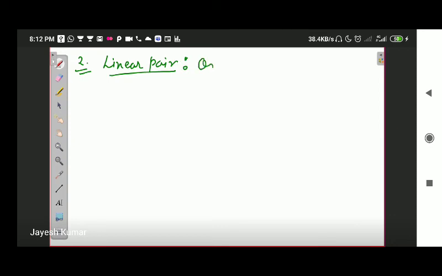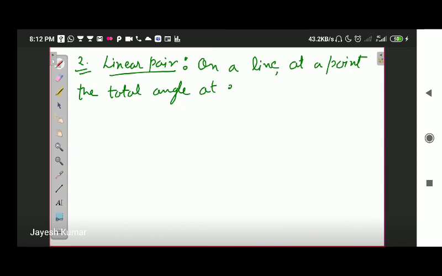On a line, at a point, the total angle at either side of the line is always 180 degree. Okay, so how do we draw its diagram?